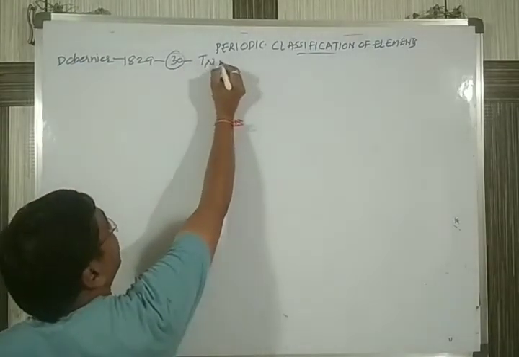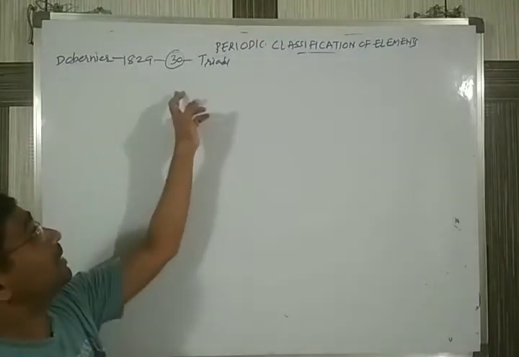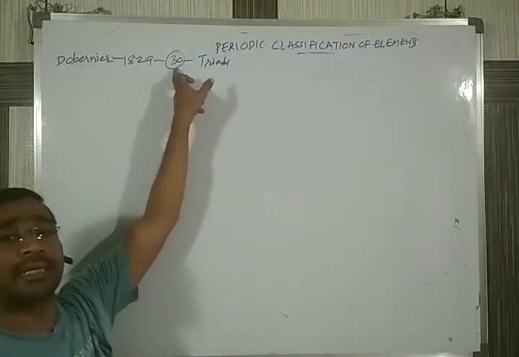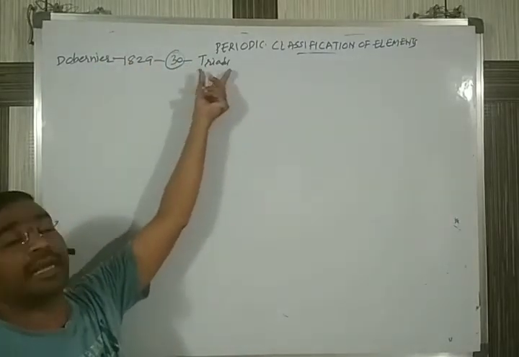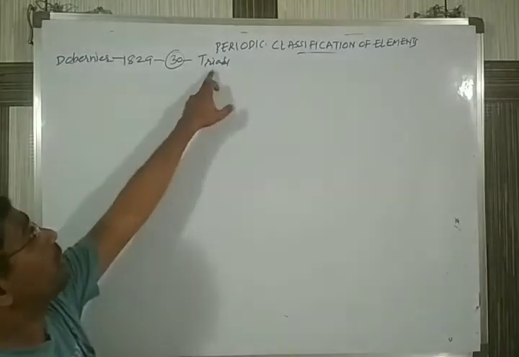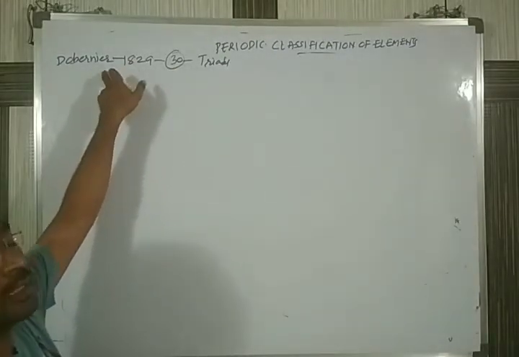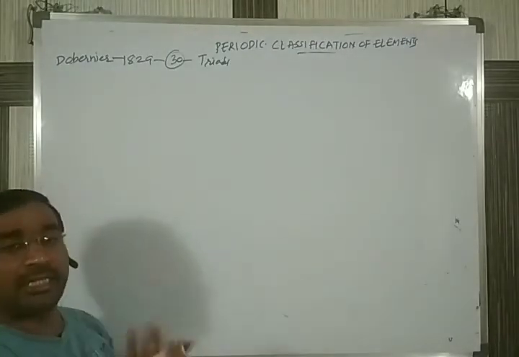But Döbereiner was not able to arrange all 30 elements discovered at that time in the form of triads. So the drawback of Döbereiner's triads led to the discovery of another way of arranging the elements.